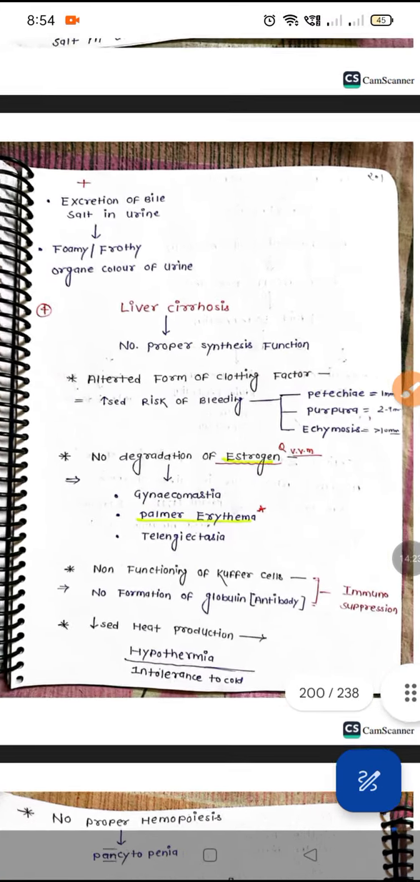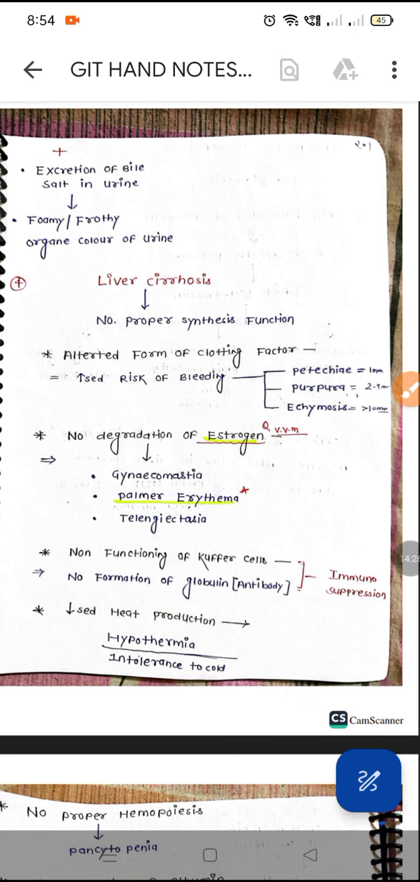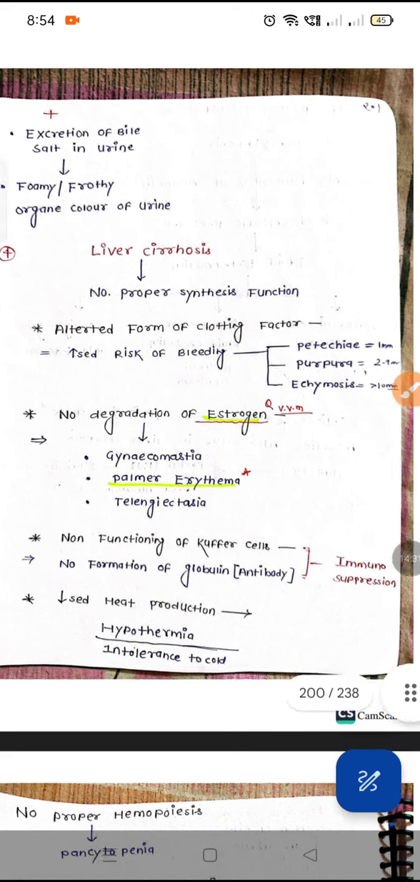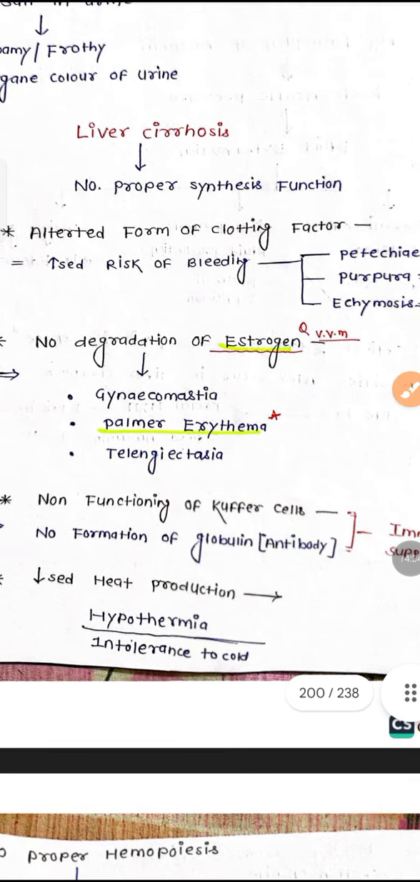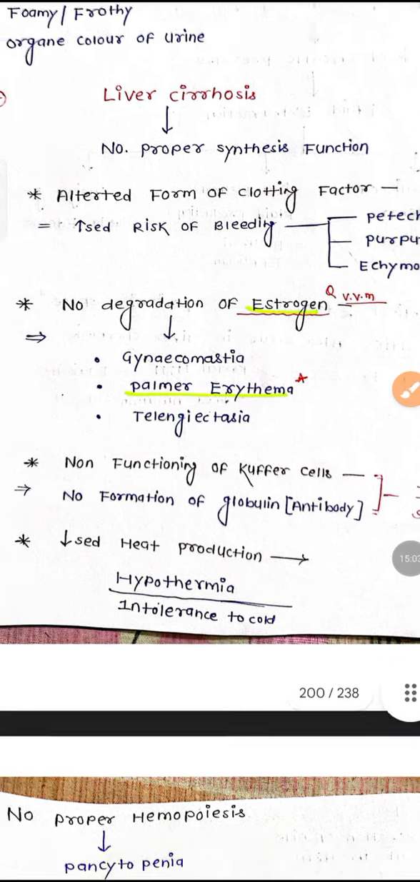Liver cirrhosis: no degradation of the estrogen. So what will happen? Improper degradation of the estrogen. What will happen to the patient? Gynecomastia, palmar erythema. Palmar erythema we can also observe in many patients. If palmar erythema is there, hepatic failure will be seen. Telangiectasia is like a spider web, small capillaries that we can see on the skin. So these are due to the non-degradation of the estrogen; this type of clinical features we also can observe.